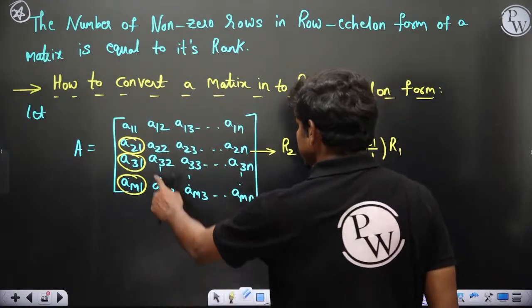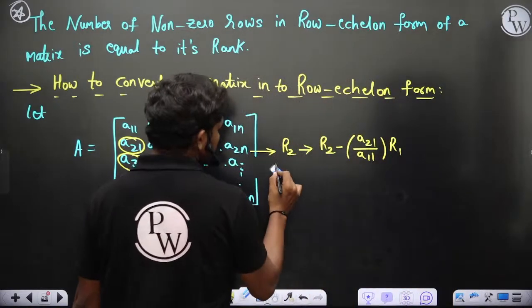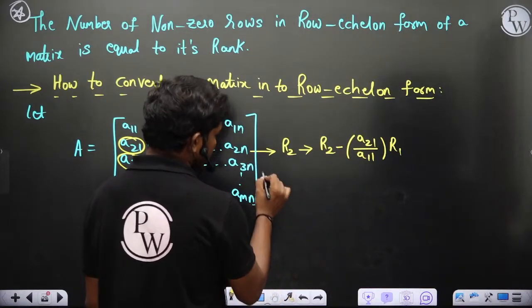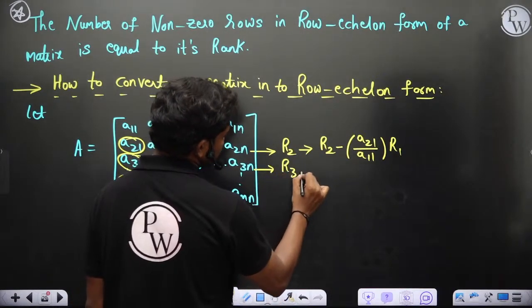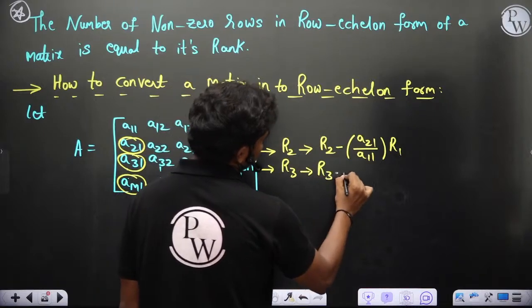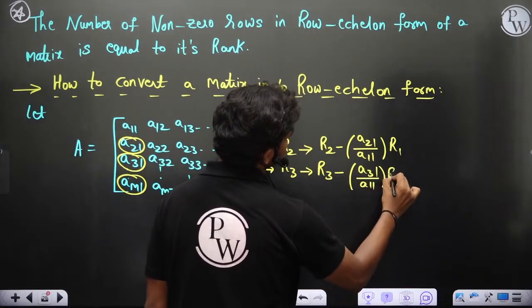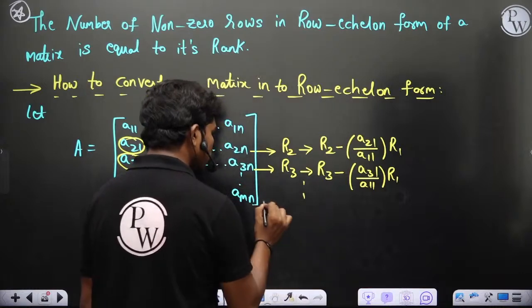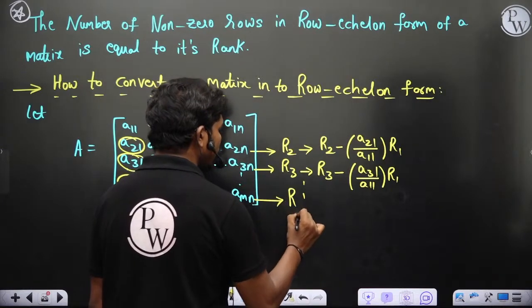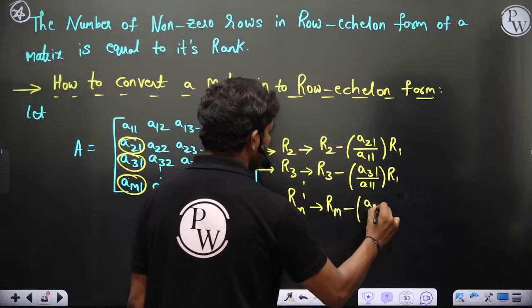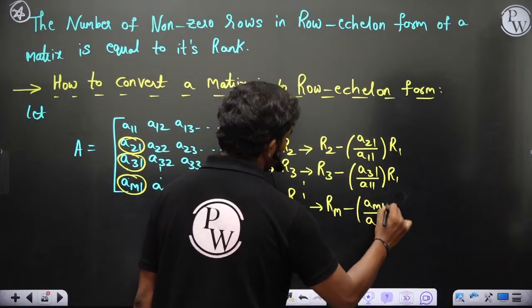Okay, similarly for the third row we apply the transformation. R3 changes to R3 minus A31 by A11 times R1, and if you proceed, finally you have Rm changes to Rm minus Am1 by A11 times R1.